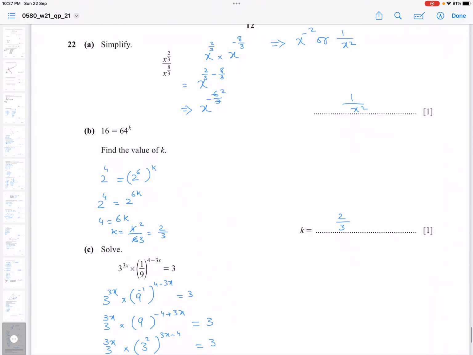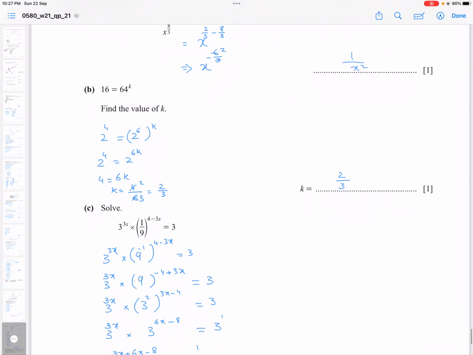In part B, 16 is equal to 64 power k, so find the value of k. So I turned 16 into 2 power 4. Actually, I wanted to make the base same on either side of the equal sign. And for 64 power k, I wrote 2 power 6 whole power k. 2 power 6 is my 64. So 2 power 4 is equal to 2 power 6 into k, which is 6k. Powers always multiply with each other. So when bases became same, the power would be my answer. So I would write 4 equals 6k. From here I can find out the value of k, which is 2 over 3.